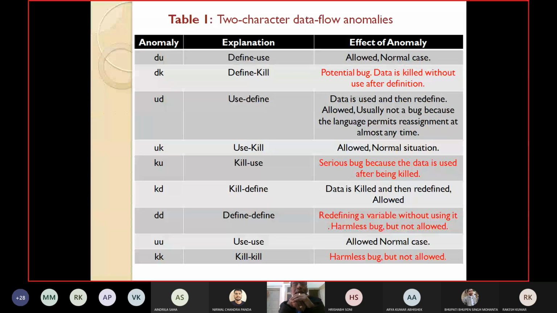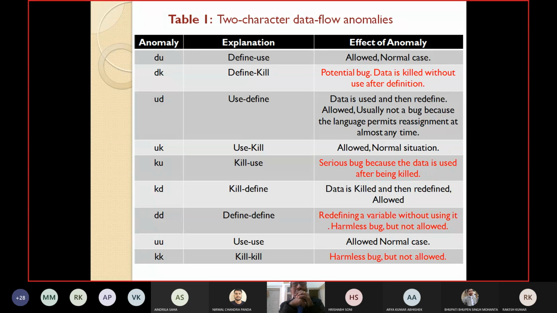We have seen the important states D, K and U. I am not considering P use and C use because they are special types of use only. So three states, D, K, U. Each time you take two, obviously you get 9 combinations.